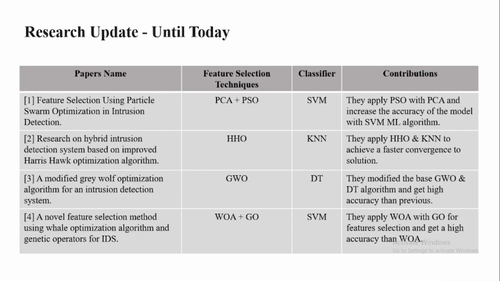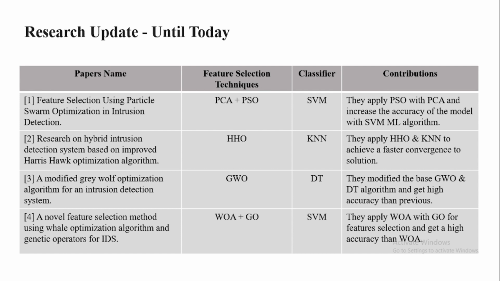Here we can see the research update until today. Some researchers used PCA and PSO algorithms, principal component analysis and particle swarm optimization, with the SVM machine learning algorithm, and it was quite good as PCA increased the accuracy of the model. Some researchers also used a hybrid intrusion detection system based on HHO, Harris Hawk optimization algorithm, and they used the K nearest neighbors algorithm for machine learning.